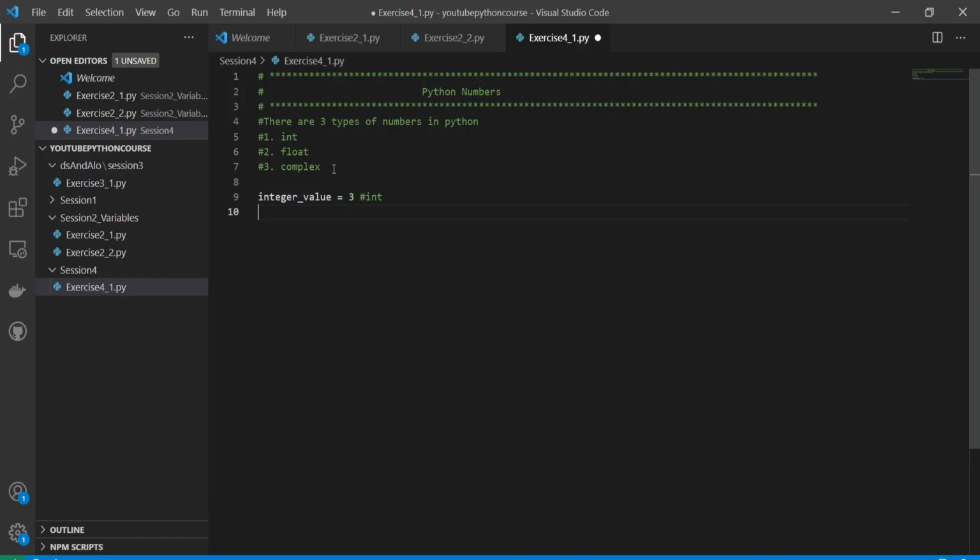Then we have float value equal to 5.9. This is float. And then complex value equal to 1 plus 2j. So this is complex. Okay, now I can type print